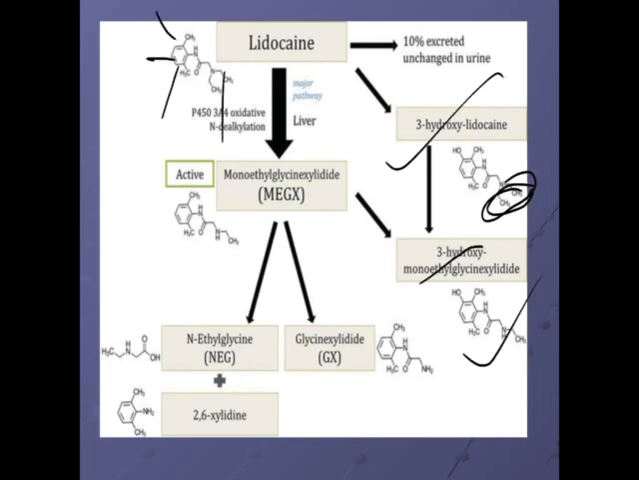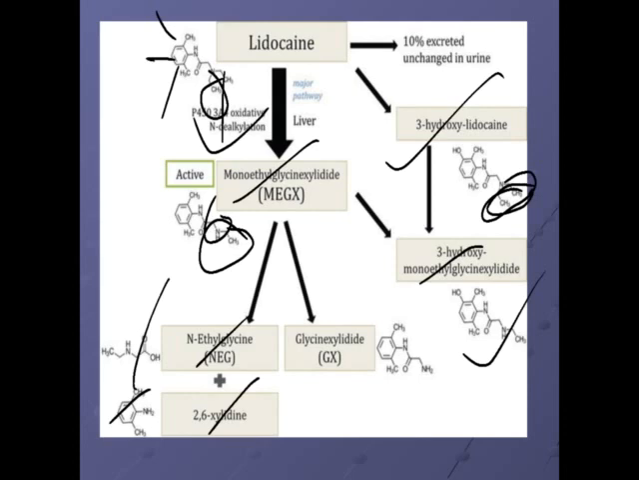Second way, direct deethylation takes place. One of the ethyl groups is removed, so you get this type of structure. It is monoethylglycinexylidide, MEGX. After that, there is an amide linkage present. This amide undergoes a hydrolysis reaction to form an acid fragment and an amine fragment. The acid is N-ethyl glycine, and the amine is 2,6-xylidine, or it again undergoes deethylation to produce glycinexylidide. Both ethyl groups are removed. So that is the metabolism of lignocaine.